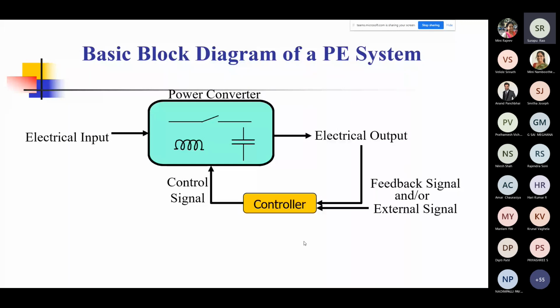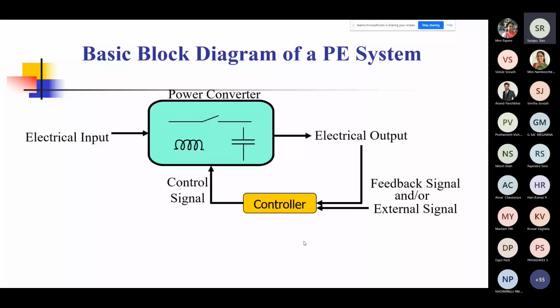So typically a power electronic system would have a power converter sitting at the heart of it, usually consisting of a switch, an inductor and a capacitor and so on. These are the elements which will be inside the power converter. Remember, there is no place for a resistor in a power converter, because it is an element which causes loss of energy. We are not looking for anything that will cause losses in power converters or in power electronic systems. A resistor will appear only at very few places, generally at the load, the load which is fed by the power converter.